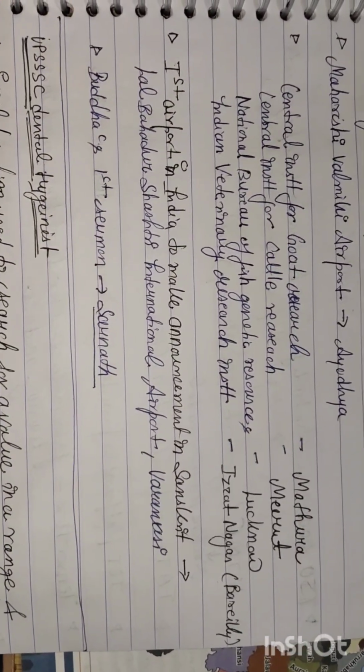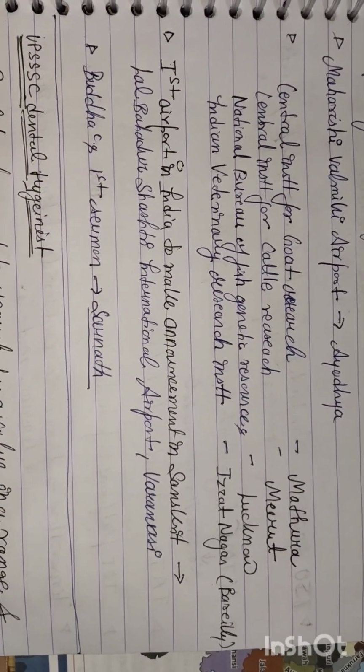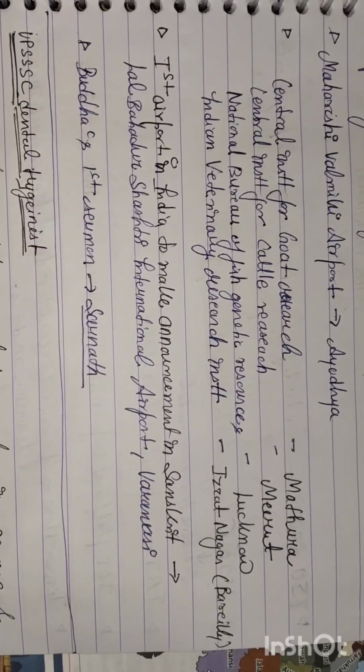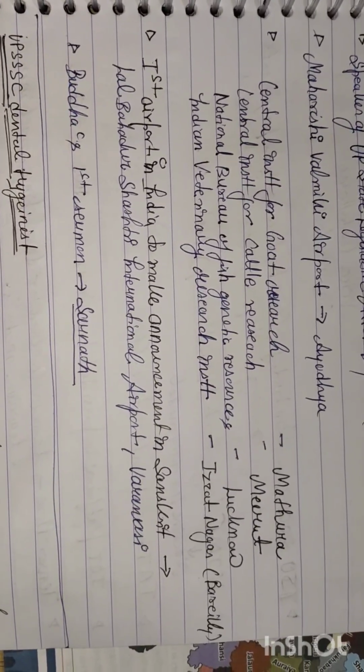First airport in India to make announcement in Sanskrit is Lal Bahadur Shastri International Airport, Varanasi. Buddha's first sermon was delivered in Sarnath.